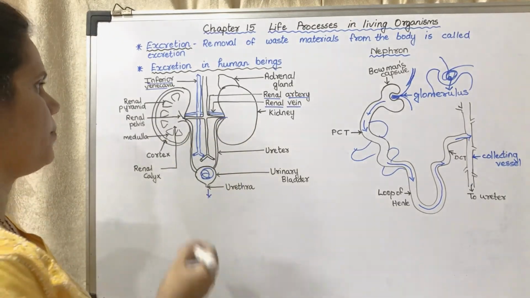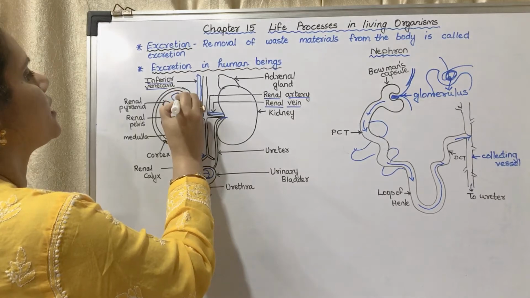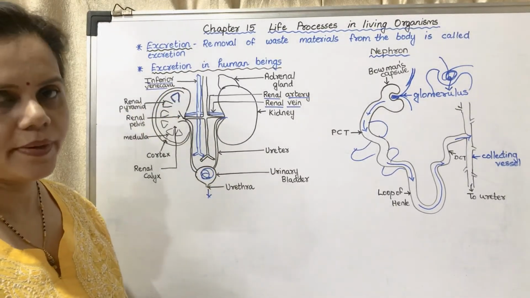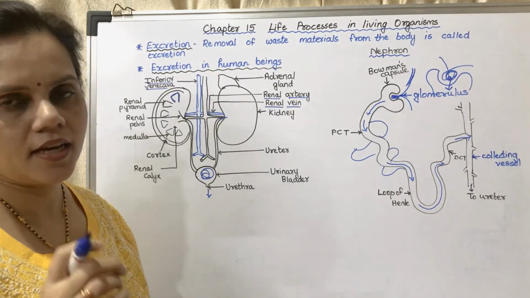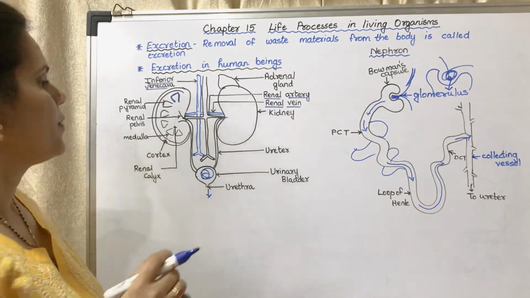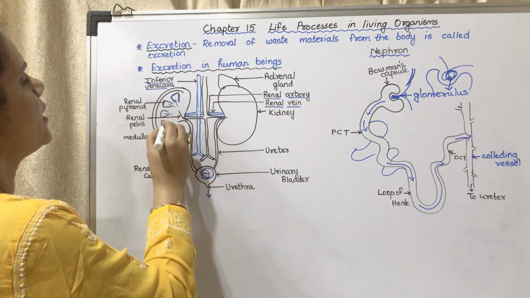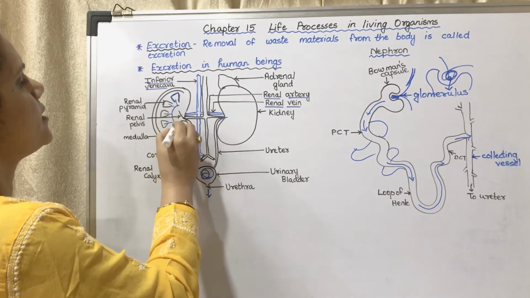as the renal artery. These pyramid-like structures are called renal pyramids, where the nephrons are generally placed. The nephrons all open into a particular region. You may see this region.